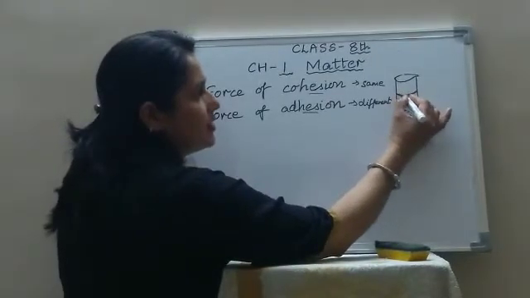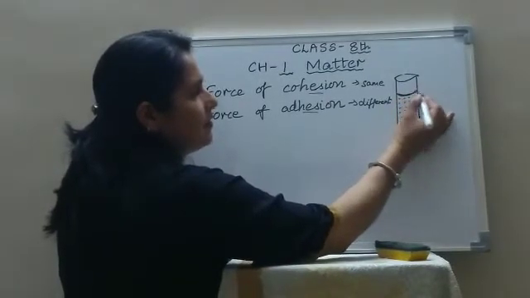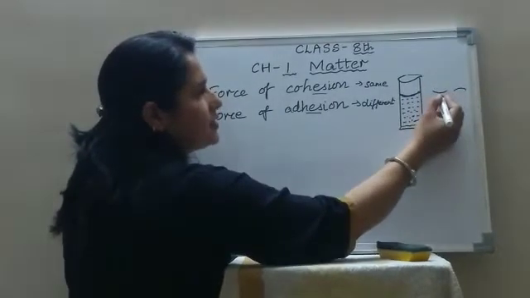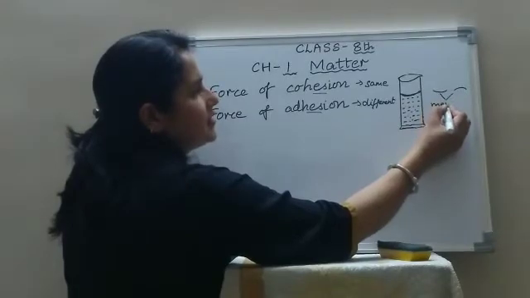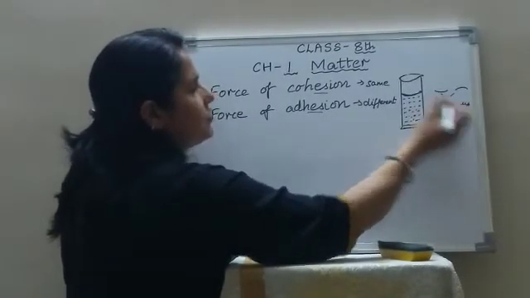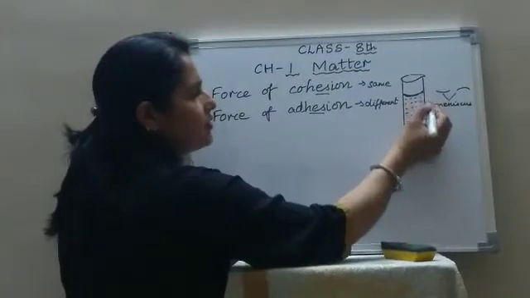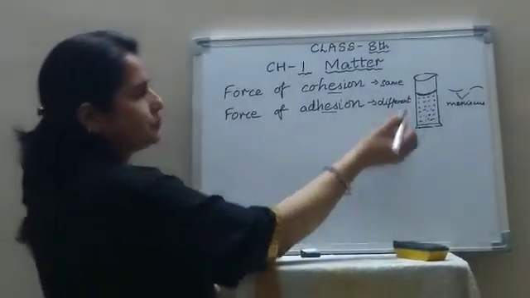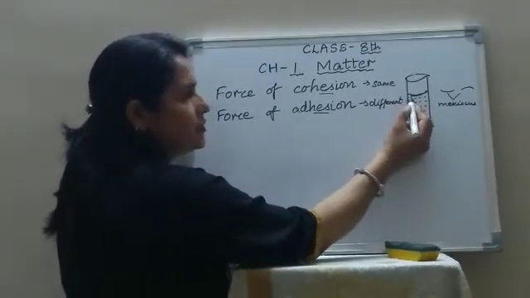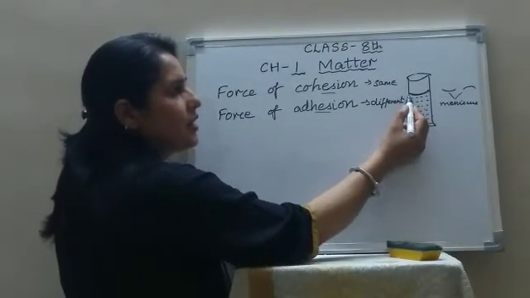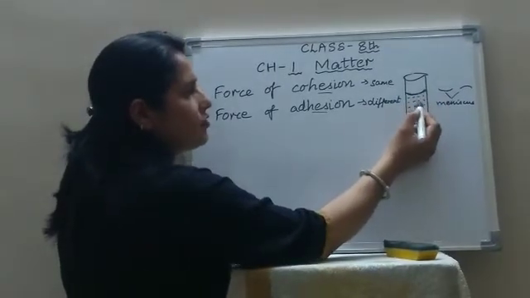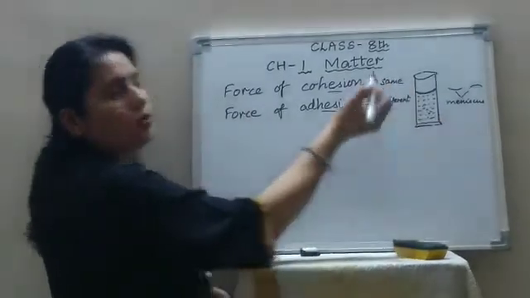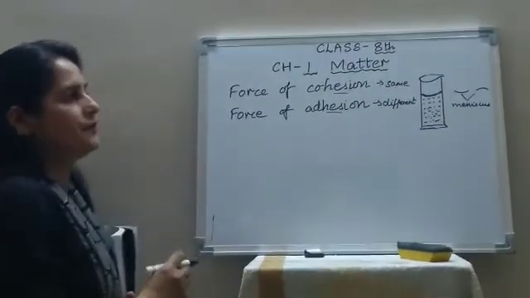Surface tension, see, you can see this level. This level, either you draw like this or sometimes you draw like this. So this is called the meniscus. So these forces decide the meniscus of the upper surface of the liquid filled in the container. The force of adhesion is between the water molecules and the glass molecules, and the force of cohesion is between the water molecules only. Okay children?